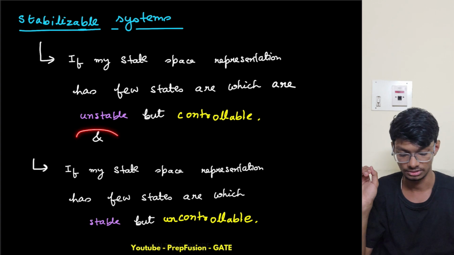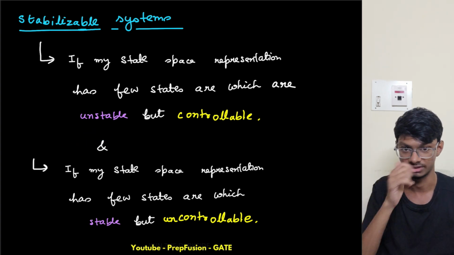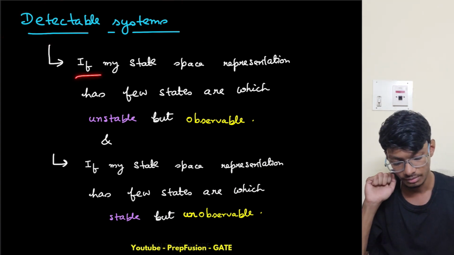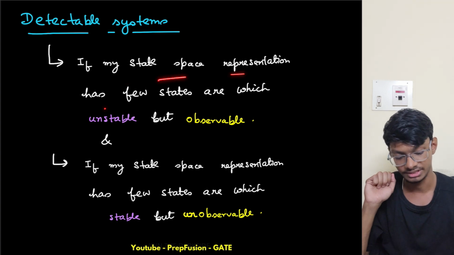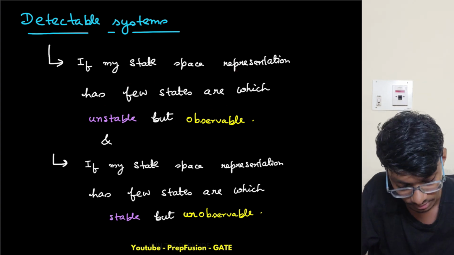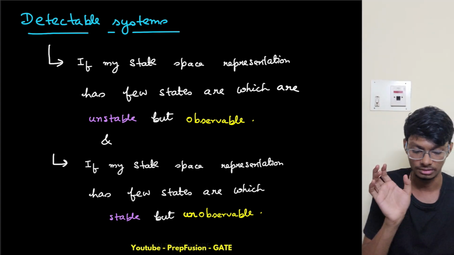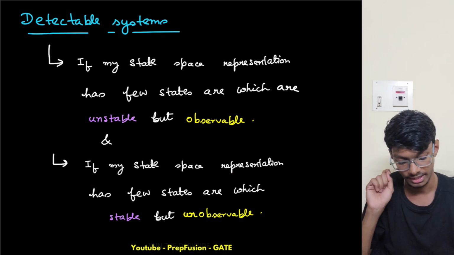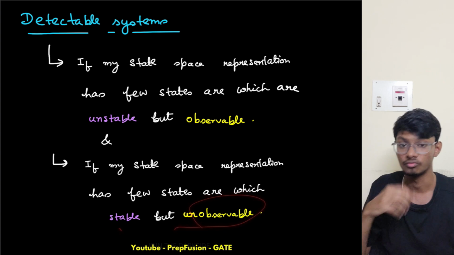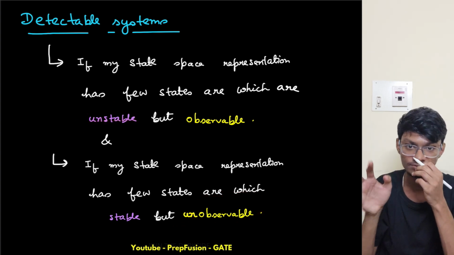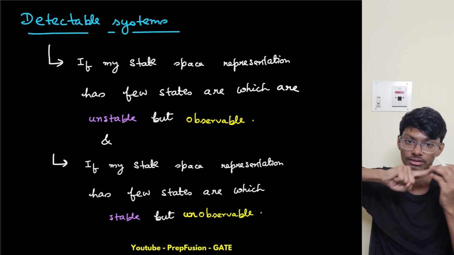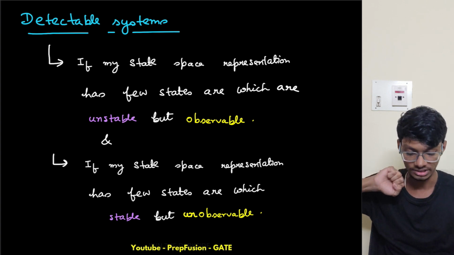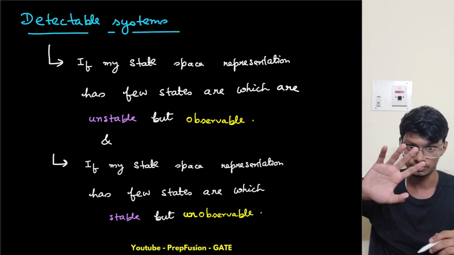Okay, so remember this: there is an 'and' there. Just keep that in mind, why there is an 'and'. Now what are detectable systems? If my state space representation has few states which are unstable, but they are observable, right? If I can observe these unstable state variables, then I can feed it back to the input, which can again stabilize the system. That is not an issue.